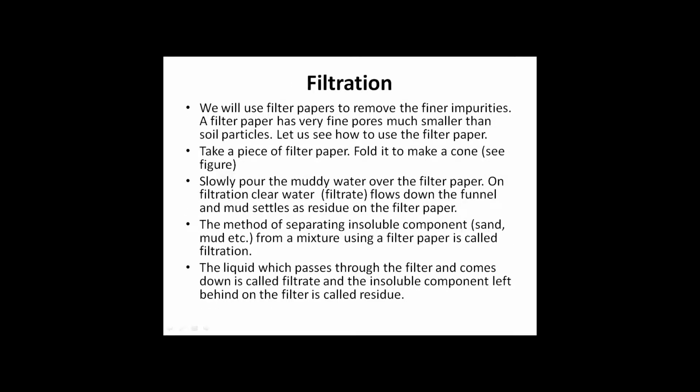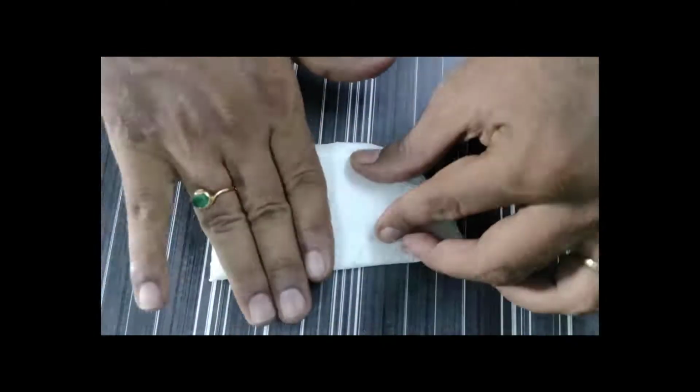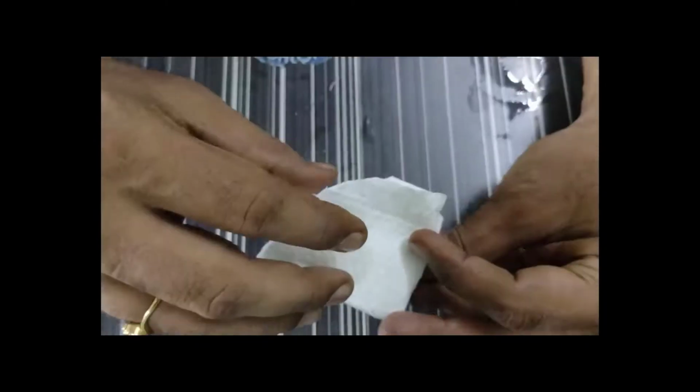Filtration. We will use filter papers to remove the fine impurities. A filter paper has very fine pores, much smaller than soil particles. Let us see how to use a filter paper. Take a piece of filter paper, fold it to make a cone.